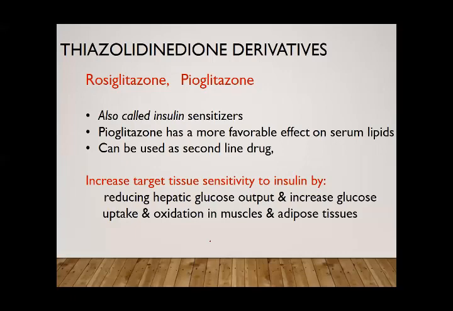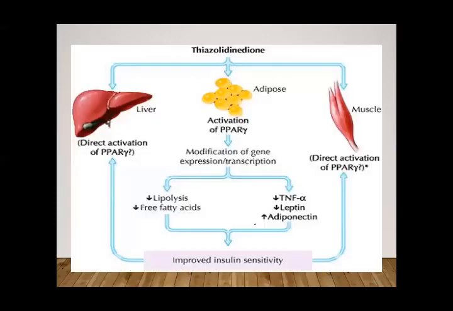Rosiglitazone and pioglitazone decrease the hepatic glucose output, decrease gluconeogenesis in the liver, and increase glucose uptake and utilization by the muscles and the adipose tissue, similar to metformin. The thiazolidinedione mechanism is quite different from metformin, because it activates the peroxisome proliferator activated receptor gamma. This receptor belongs to the family of nuclear receptors like steroid receptors. Just like steroid receptors were nuclear receptors.